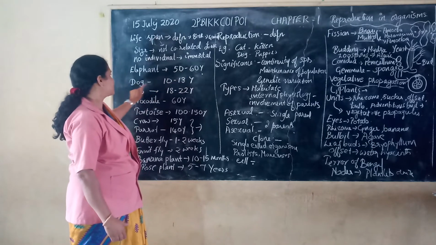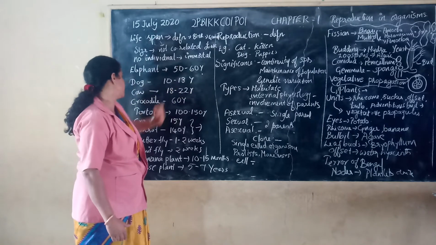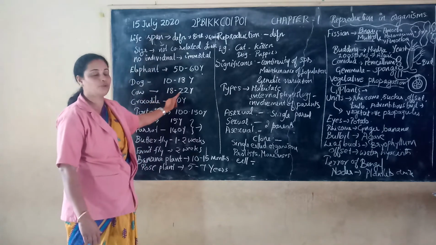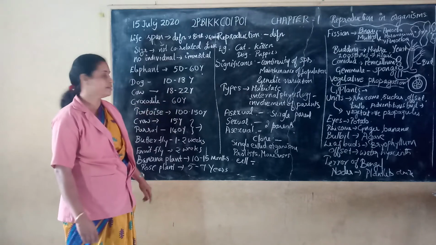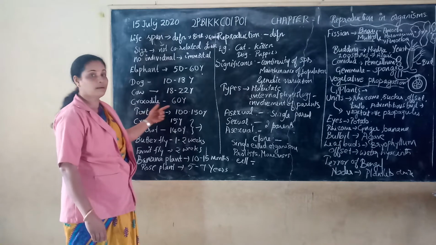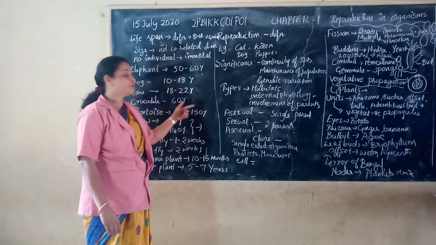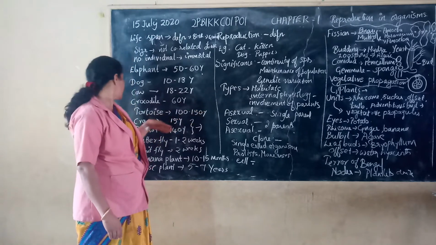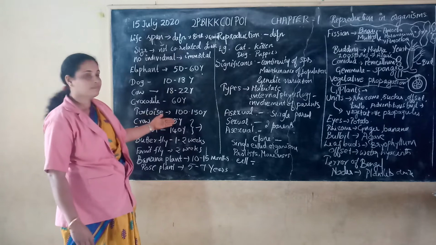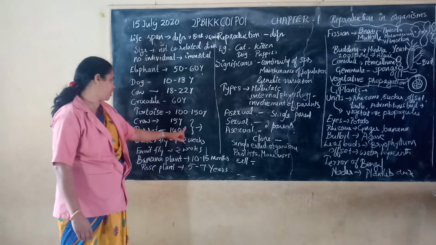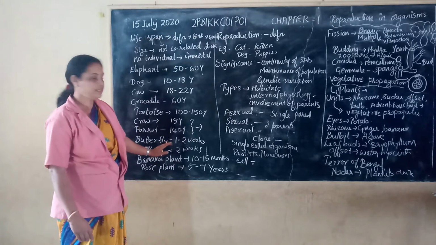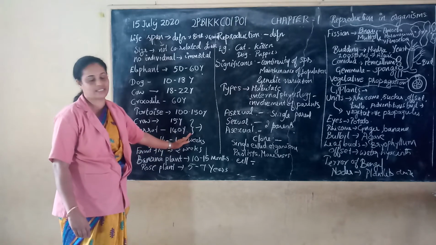The dog has 10 to 13 years. Cow, 18 to 22 years. Crocodile has 60 years. Tortoise may live around 100 to 150 years. Like that, crow, 15 years, parrot 140 years, butterfly just 1 to 2 weeks.